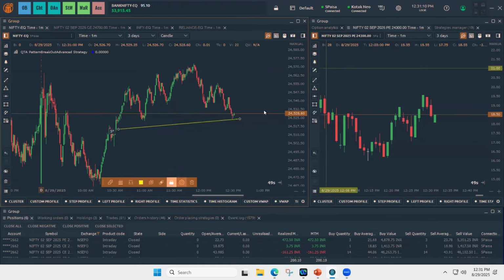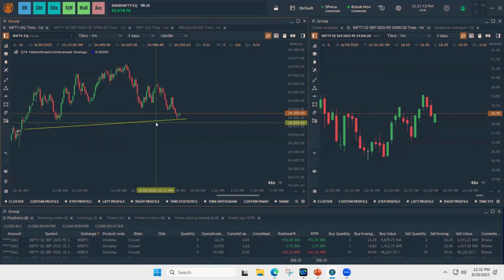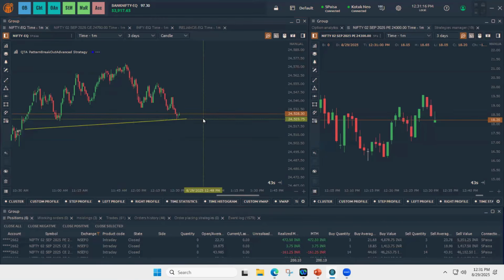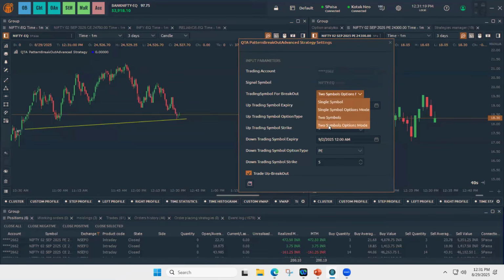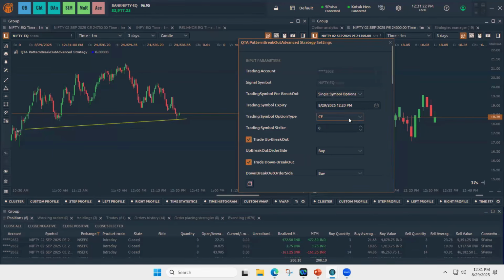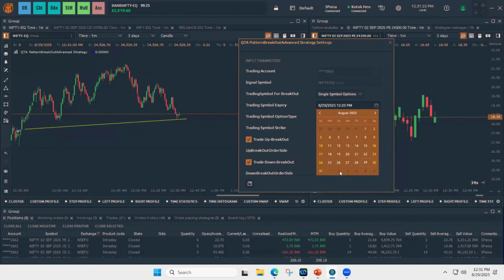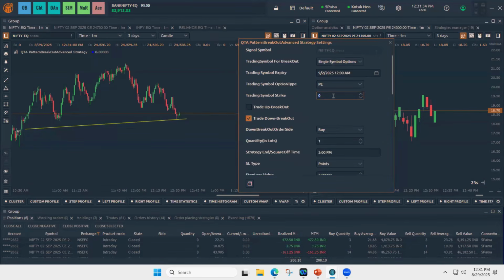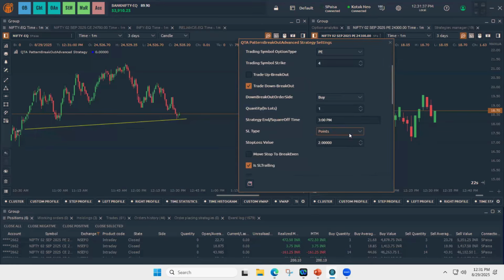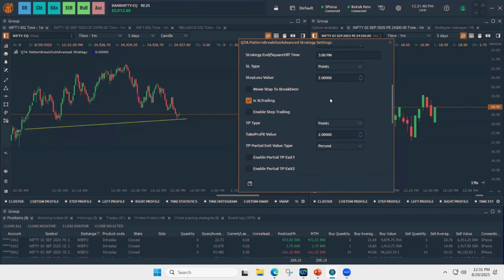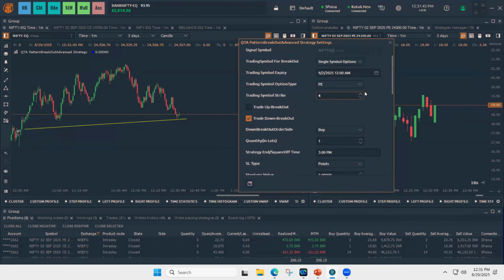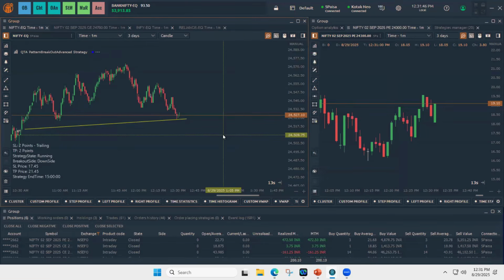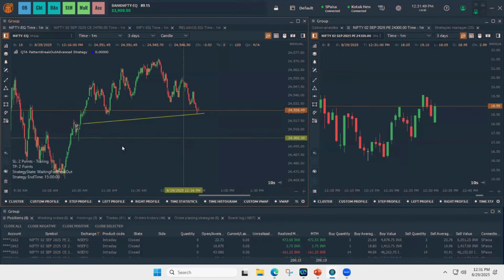Type QTA lock location. So in this case, I'm choosing single symbol options mode. I want to trade only the downside, PE, 4 strikes out of the money, 2 points SL and trailing 2 points. So the strategy state is waiting for breakout.